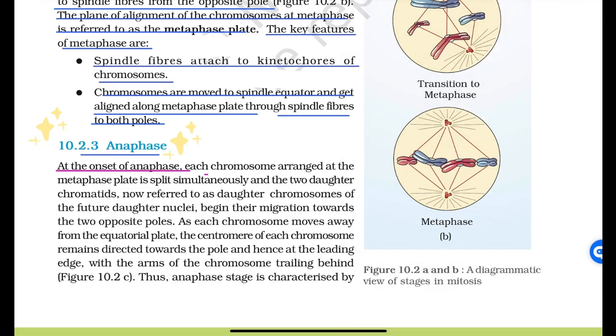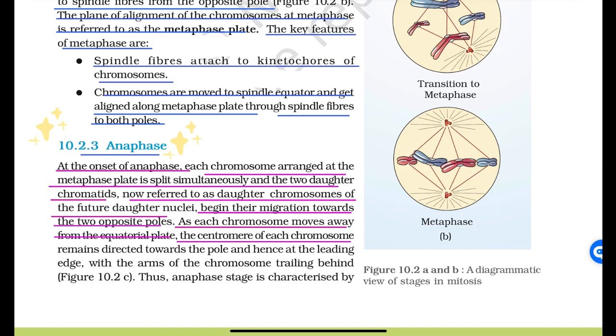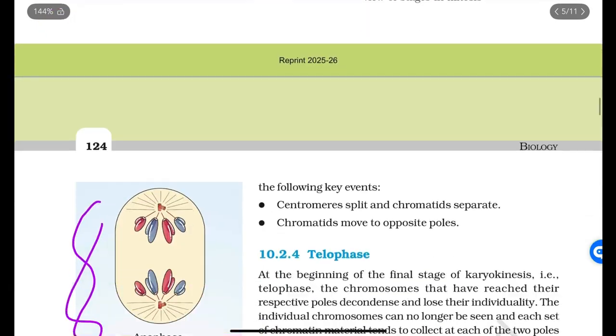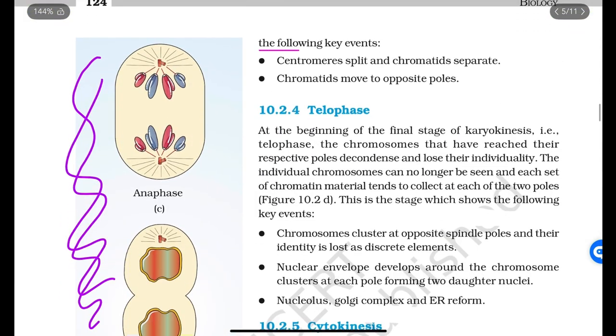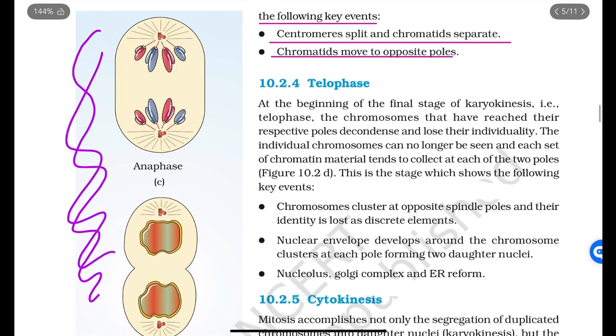At the onset of anaphase, each chromosome arranged at the metaphase plate is split simultaneously, and the 2 daughter chromatids, now referred to as daughter chromosomes of the future daughter nuclei, begin their migration towards the 2 opposite poles. As each chromosome moves away from the equatorial plate, the centromere of each chromosome remains directed towards the pole and hence is at the leading edge, with the arms of the chromosomes trailing behind. Thus, the anaphase stage is characterized by the following key events: centromeres split and chromatids separate. Chromatids move to opposite poles.